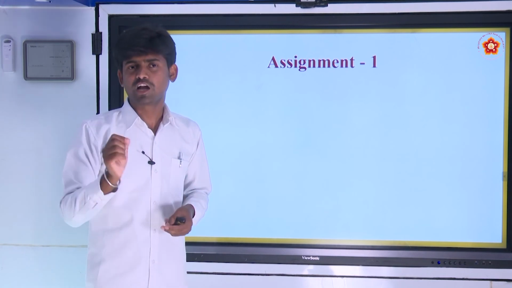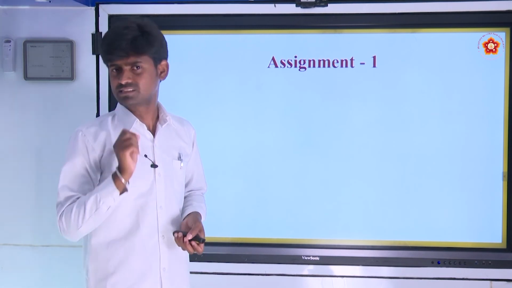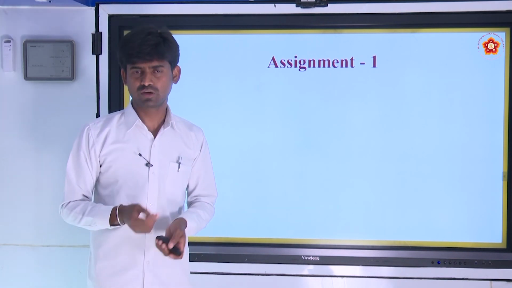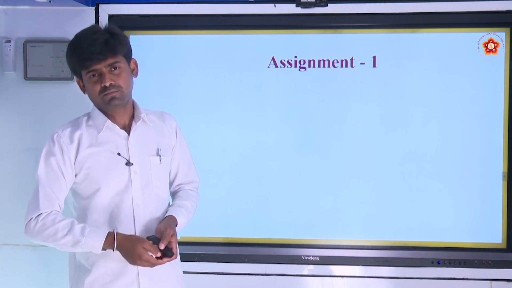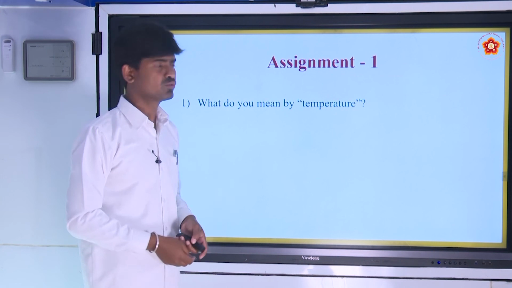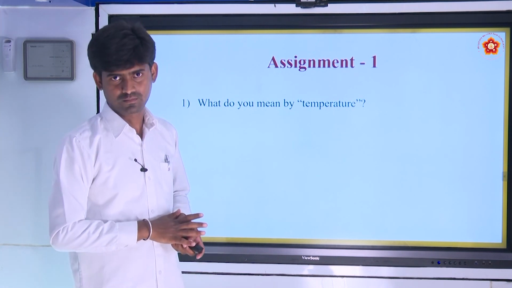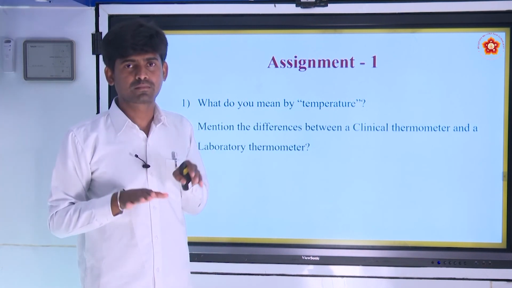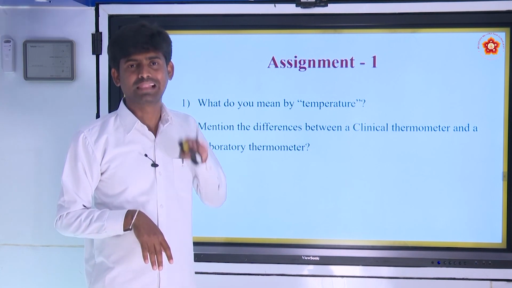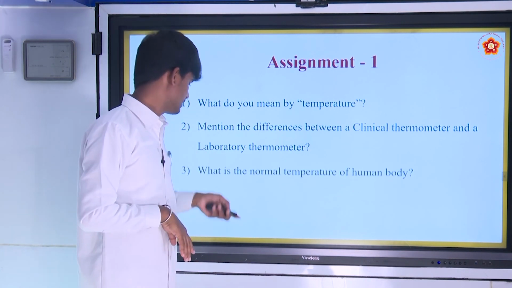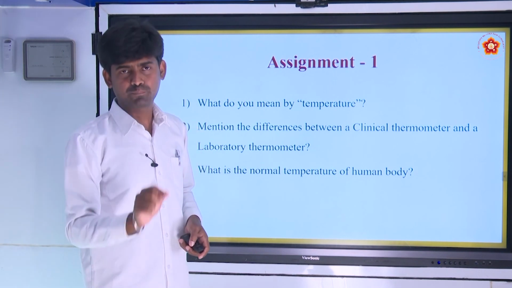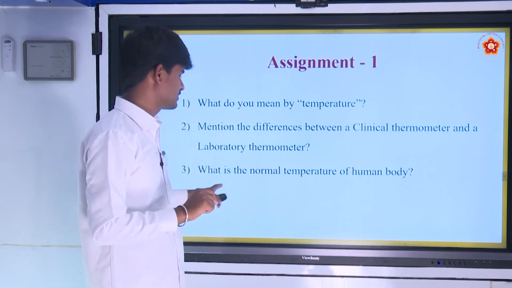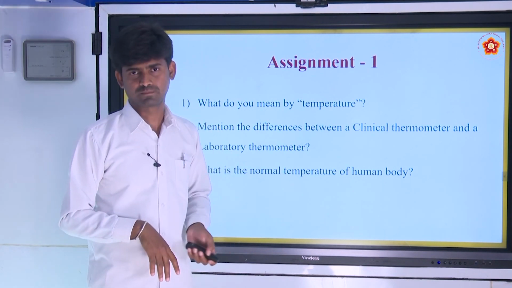The normal human body temperature is 37 degrees Celsius, or 98.6 degrees Fahrenheit. Here is an assignment for you. First question: what do you mean by temperature? Second question: mention the difference between clinical thermometer and laboratory thermometer. Third: what is the normal temperature of the human body? You can represent it in Celsius or Fahrenheit.